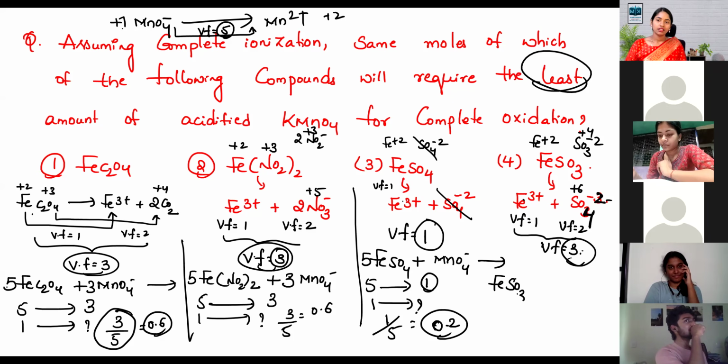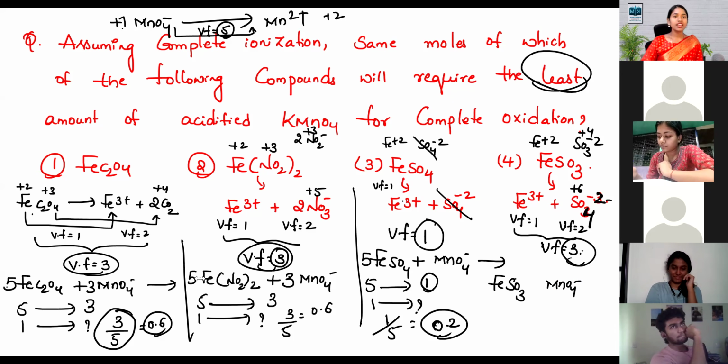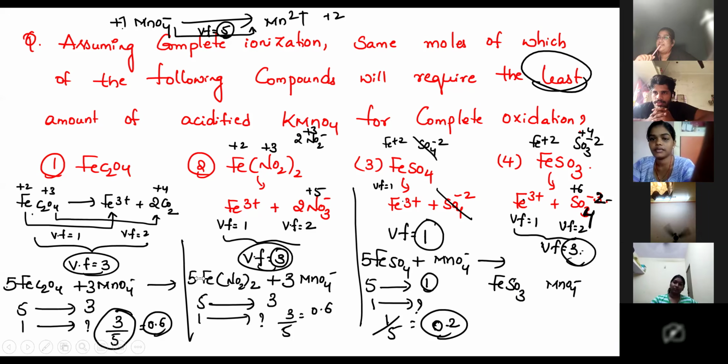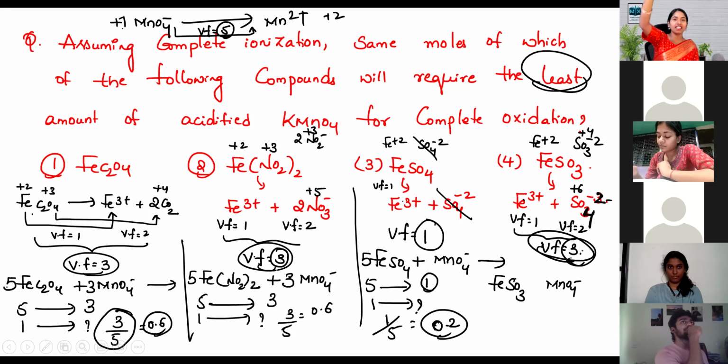FeSO3, MnO4 minus. FeSO3, MnO4 minus. Tell me, this 3 you multiply there. This 3 you multiply there. There, where? Here.